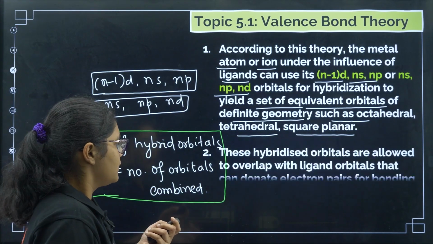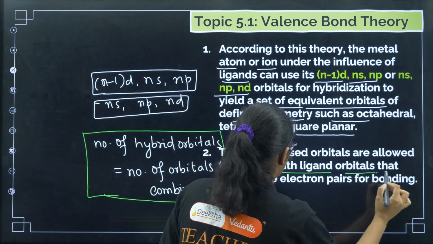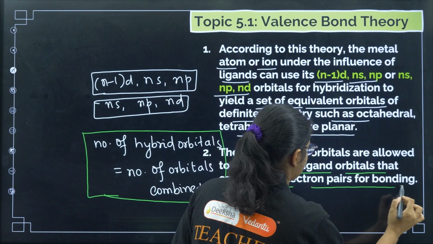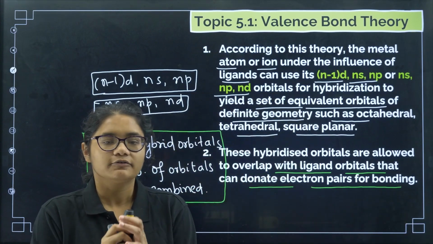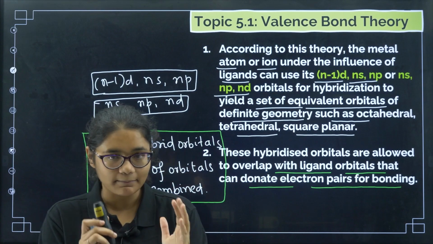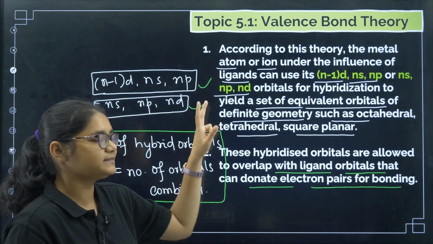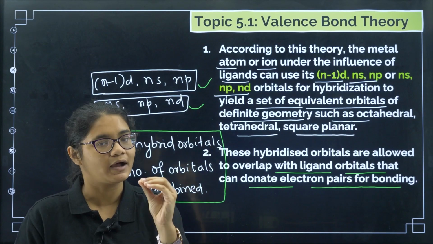Now these hybrid orbitals are allowed to overlap with the ligand orbitals that can donate electron pairs for bonding. So what is happening? First, the metal has these orbitals. In the metal itself, either this set of orbitals or this set of orbitals will combine to give you hybrid orbitals.